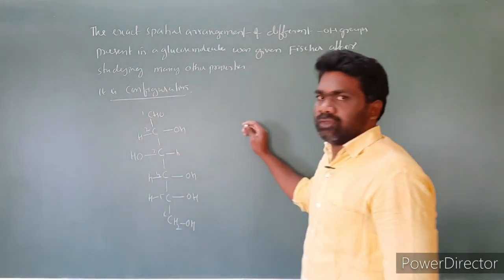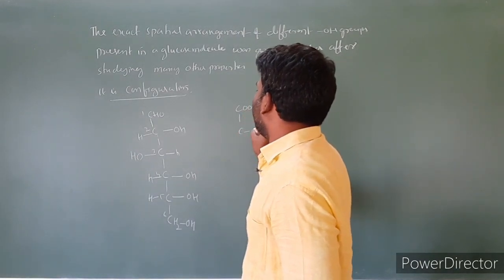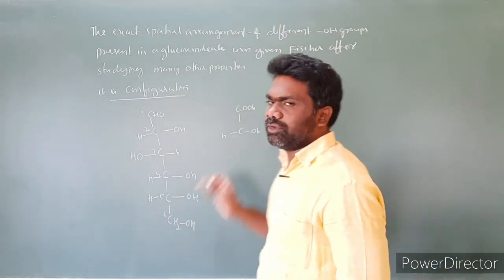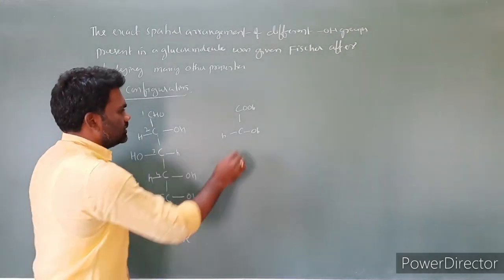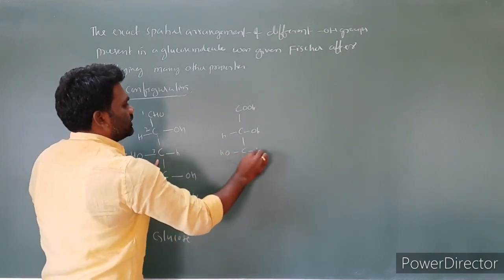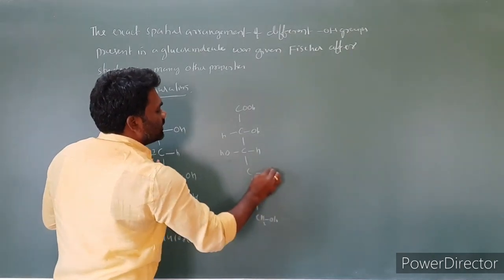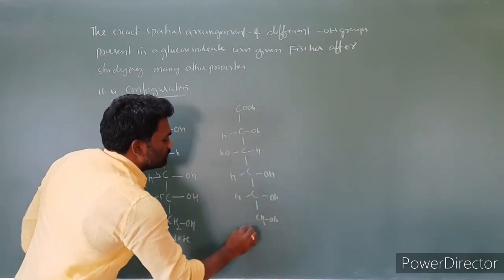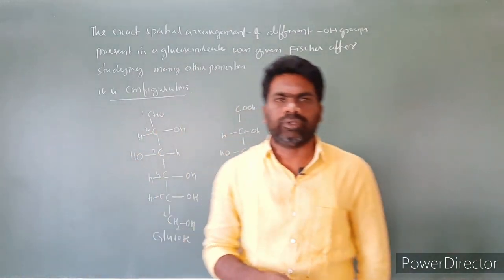Then we can write the structure of gluconic acid. Gluconic acid is COOH, then H, OH. So in the place of CHO, simply we have to write COOH. Then carbons 4, 5, 6, all the same, so OH is on the right hand side. This is the gluconic acid structure.